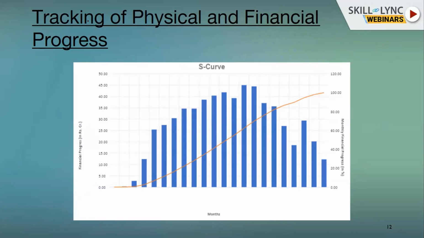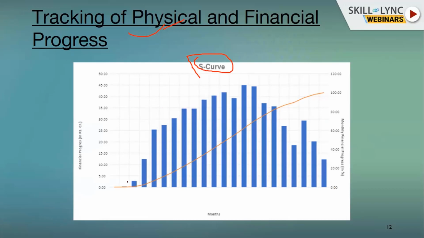Okay, so for tracking these activities in the construction project industry, there is a term called S curve that is used. So what is this S curve? S curve is basically used to check physical and financial progress at site while construction is going on. I will describe it to you in depth. There is no need to worry. I will describe how this chart is prepared and how this S shape comes. But first we need to see critically why this graph is like a belly curve.